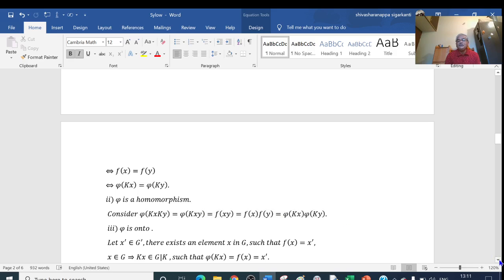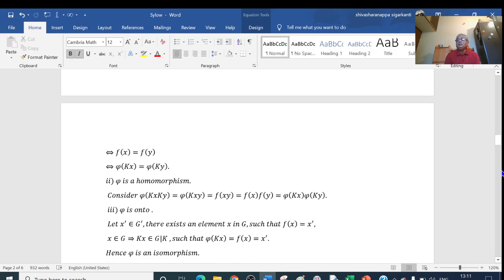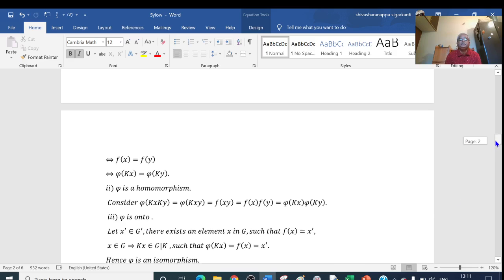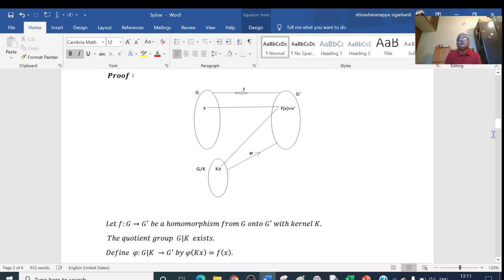Now we show that pi is onto. To prove that pi is onto, we have to prove that every element in G dash is the image of some element of G by K under the function pi. That is, here we have to take an element and prove that this element is the image of some element of G by K. So let me take, say, x dash belongs to G dash.